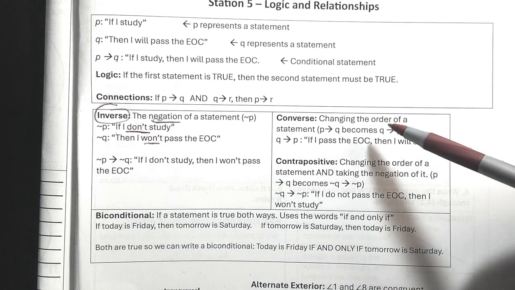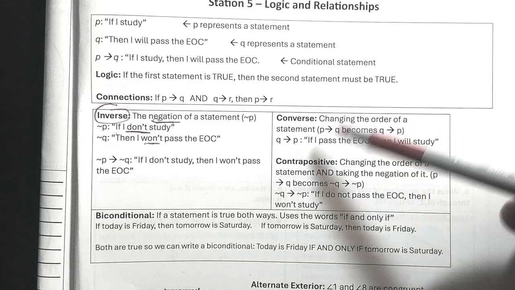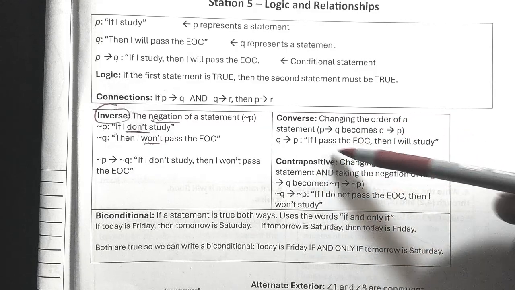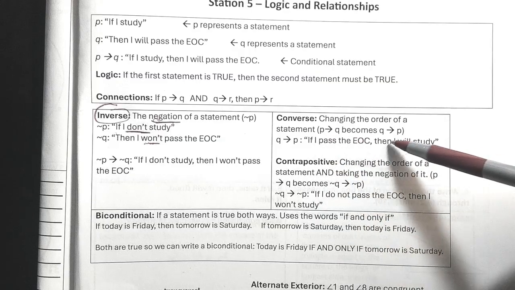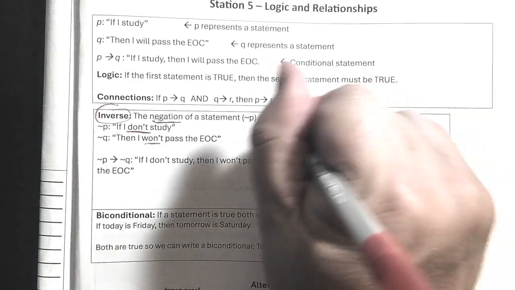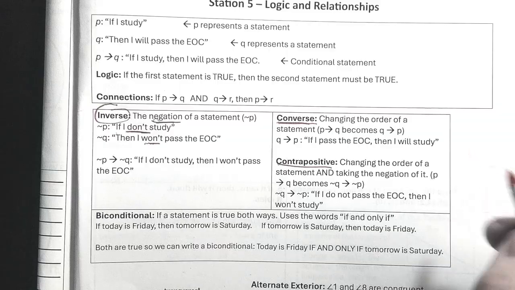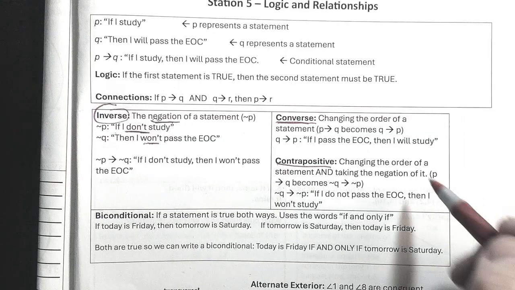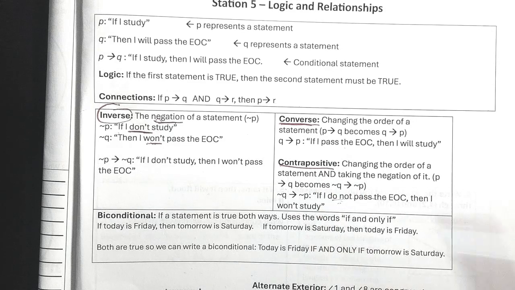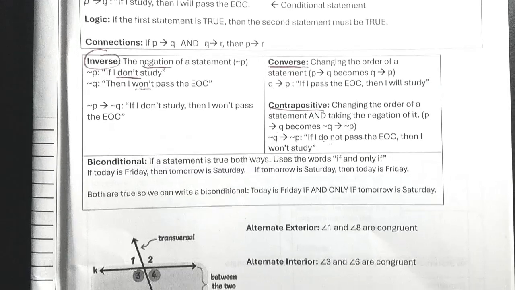All right, and the converse is, so we just flip Q and P. We keep them both, we don't negate either one of them. We're just going to say if Q then P, instead of P then Q. So if I pass the EOC, then I will study. The inverse was over here, that was negating P then Q. And then the contrapositive, that's taking not Q, not P. So you negate them both, but you flip them, so it would be, if I do not pass the EOC, then I won't study.